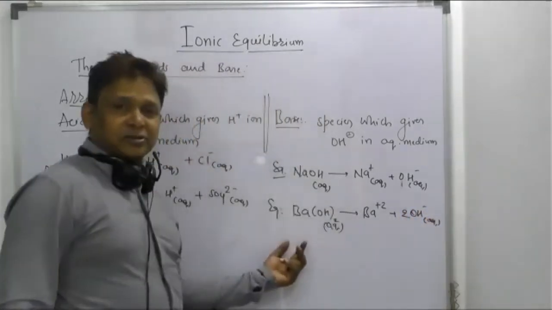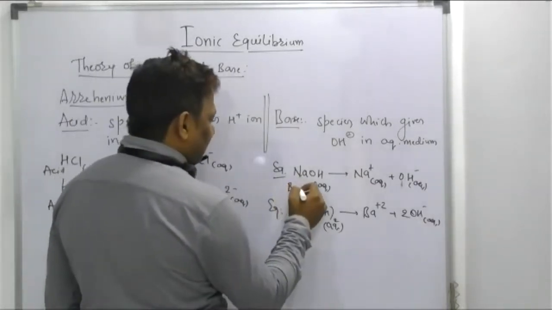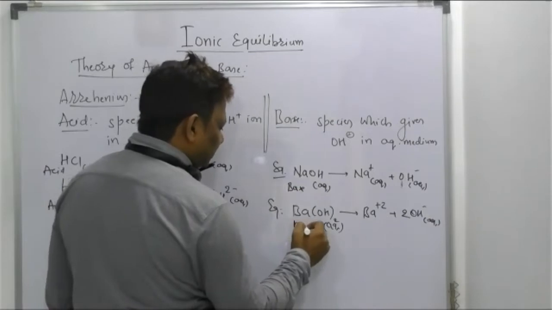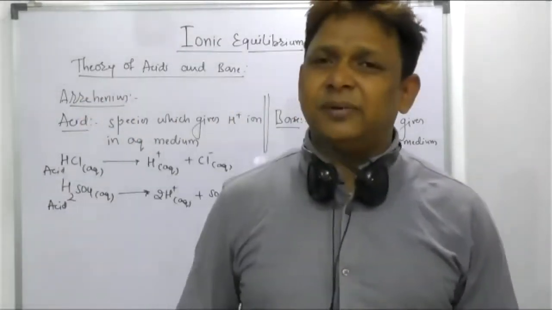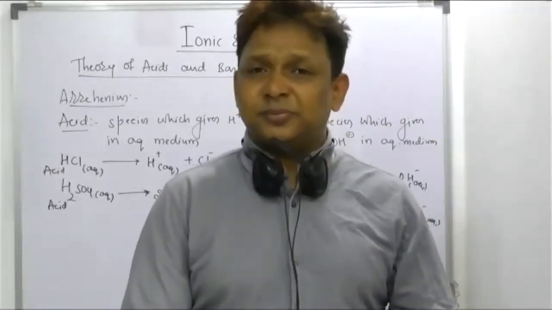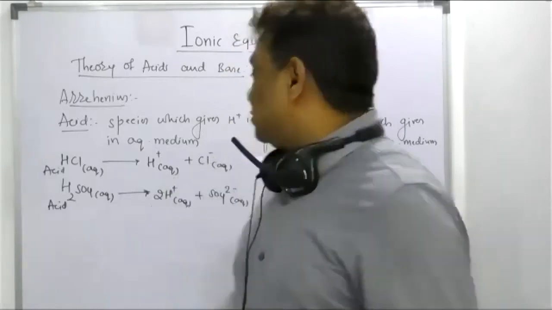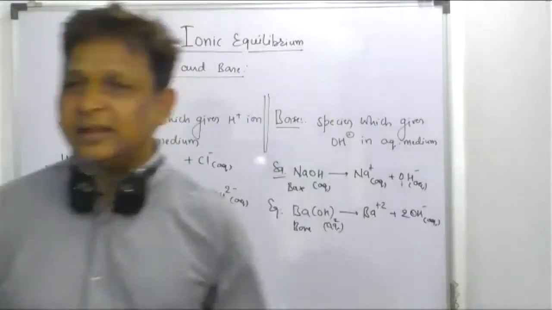So barium hydroxide will also be called a base. Arrhenius base, Arrhenius acid. It is not written in any book, beta, but the definition of acid and base from Arrhenius is: the tendency to give H plus ion in aqueous medium is the acid, and the tendency to give OH minus ion in aqueous medium is the base. Please take a screenshot of this one.